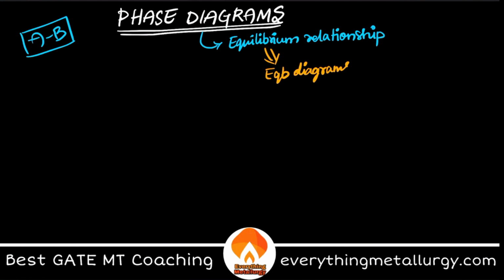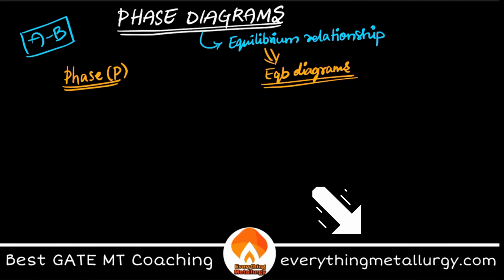That's the reason why these are also called equilibrium diagrams. Phase diagrams are also called what? Equilibrium diagrams. So first of all, what is this phase? I just directly jumped in and started telling about phase diagrams, but what is a phase? I think you all have studied it in your 11th or 12th, right? Phase, which we usually denote by P here. The well-known definition of phase is a chemically homogeneous, physically distinct, and mechanically separable part of any particular system.